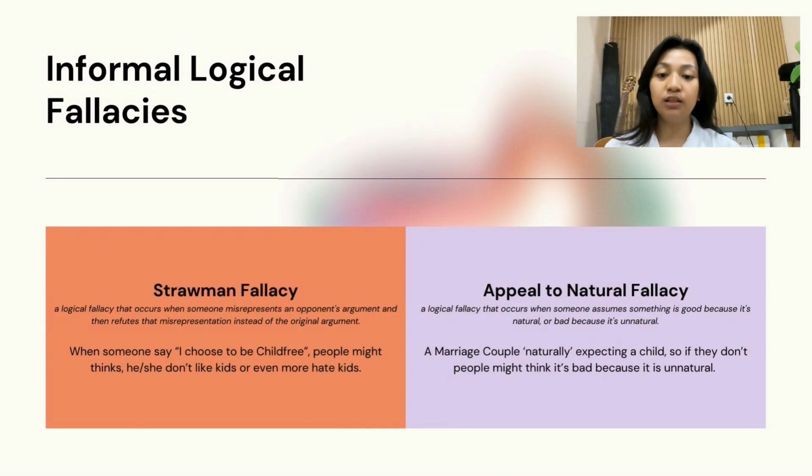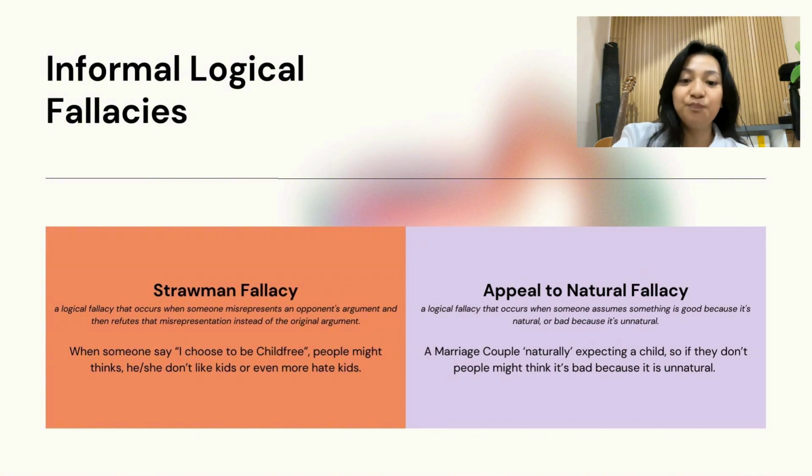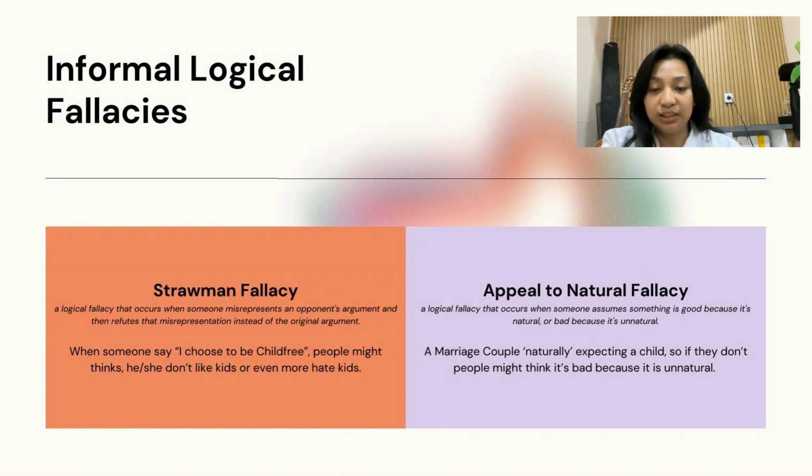So for the informal logical fallacies, there are two types of fallacy that we could think of based on this case. The first one is the strawman fallacy. A strawman fallacy is a logical fallacy that occurs when someone misunderstands an opponent's argument and then refutes that misinterpretation instead of the original argument. We think of this fallacy because when someone says that they choose to be child-free, people might think that he or she doesn't like kids, or even more, that he or she hates kids.